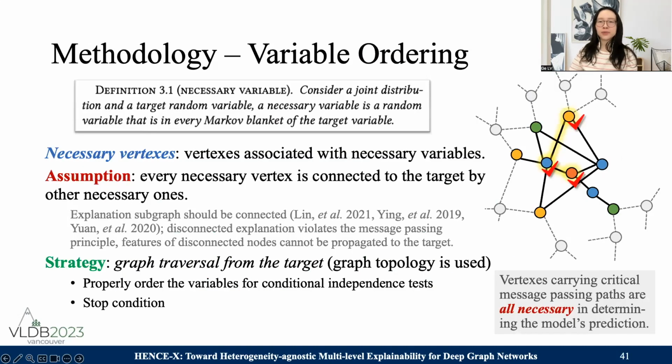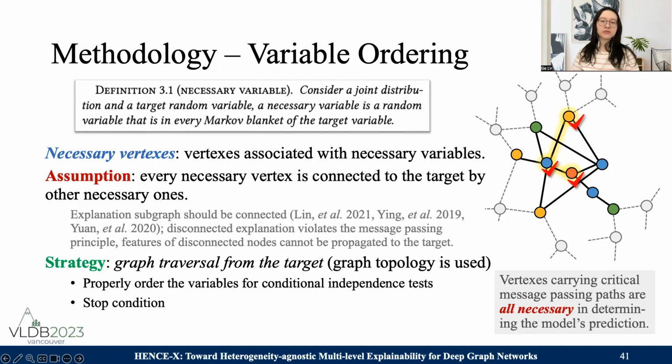Notice a Markov blanket may not be unique, so we define necessary variables as those that are in every Markov blanket. In the setting of our problem, we also further term the vertices associated with necessary variables as necessary vertices. Since the explanation subgraph must be connected, we assume every vertex that is necessary is connected to the target by other necessary ones. This assumption means vertices carrying critical neural message flow are all necessary in determining the model's prediction.